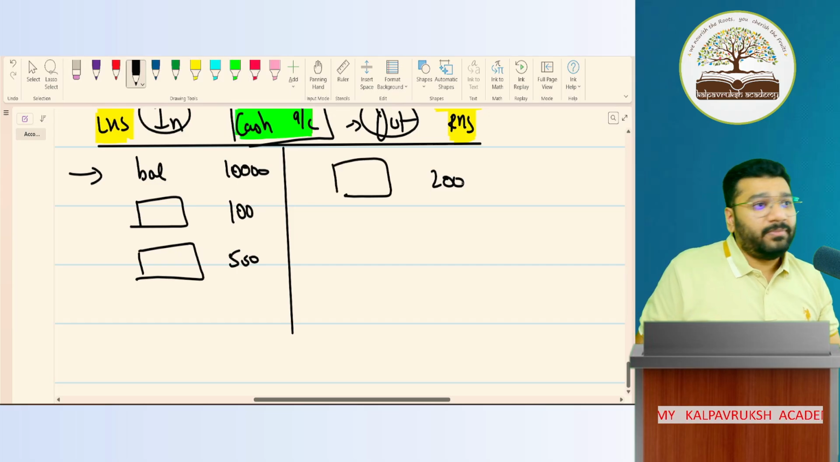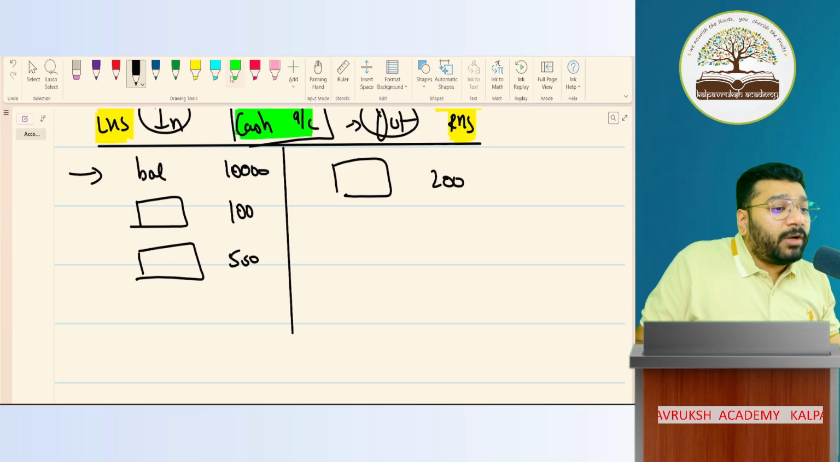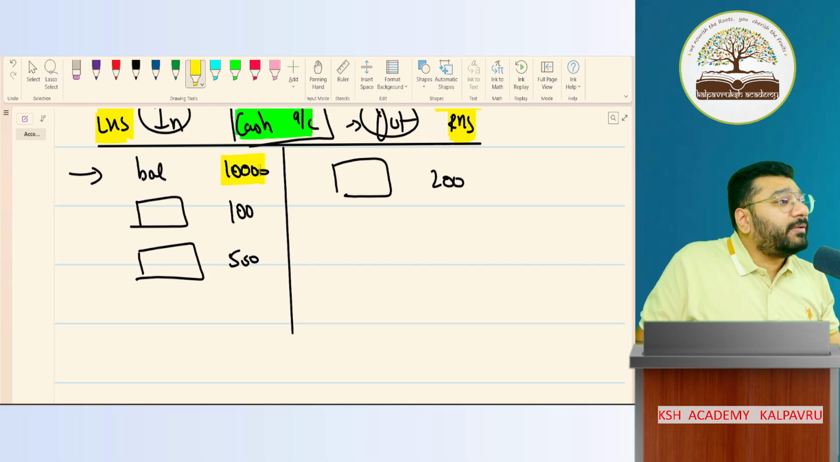Now you have to balance this account. You have to balance the account and tell me what is the balance. So what will I do? 10,000 plus 100 plus 500. What is the total now?